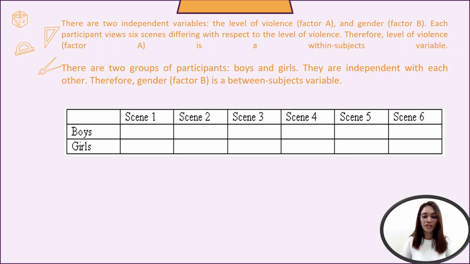So the dependent variable is the attention. There are two independent variables, the level of violence that is represented by factor A and the gender that is factor B. Each participant views 6 scenes differing with respect to the level of violence. Therefore, factor A is a within subjects variable. There are two groups of participants, the boys and the girls, and they are independent of each other. Therefore, gender, factor B, is a between subjects variable. So you have their representation.